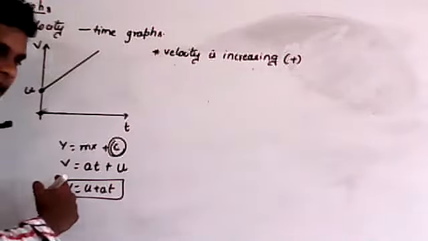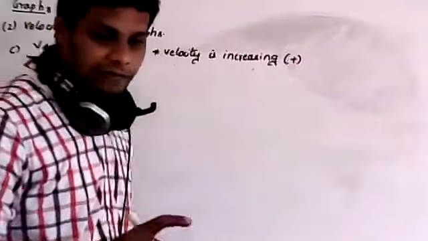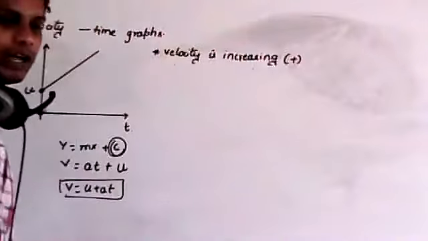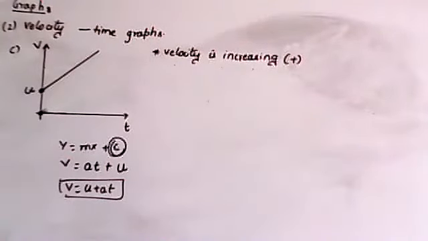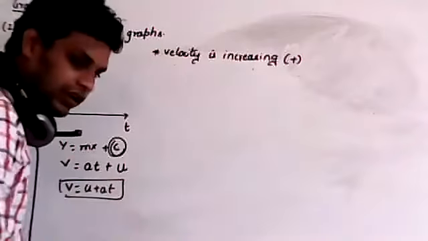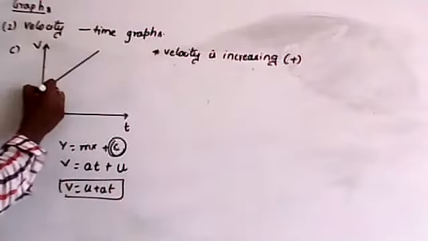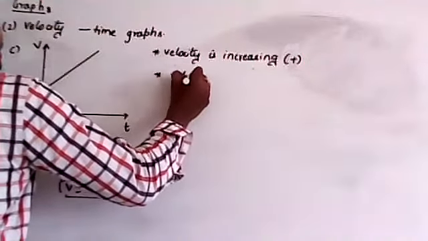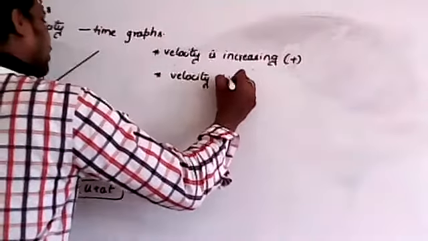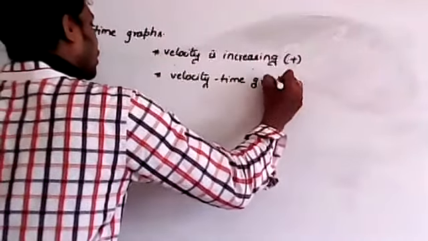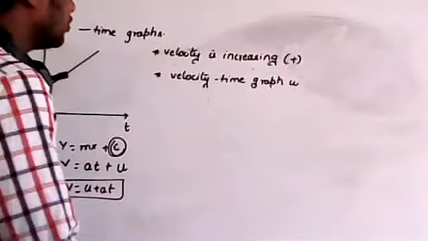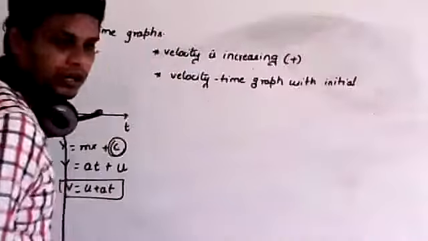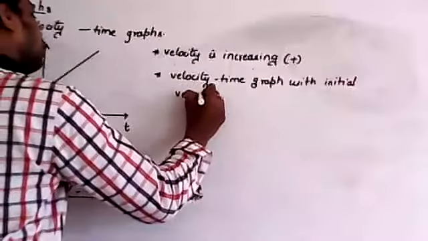Now remember, if the graph is passing through the origin, then initial velocity is equal to 0. In this case, we don't have initial velocity as 0; we have some initial velocity. So this is the velocity time graph with initial velocity u.